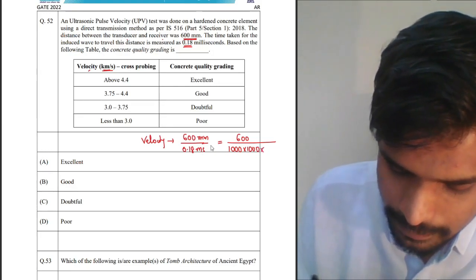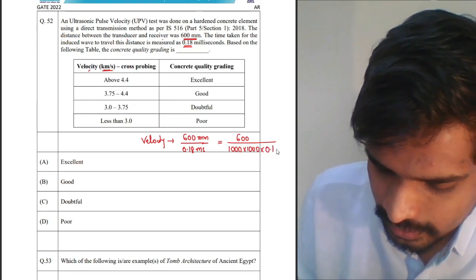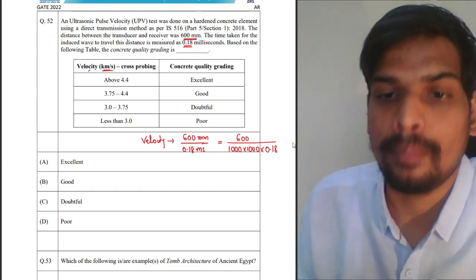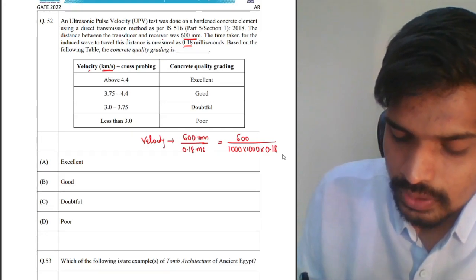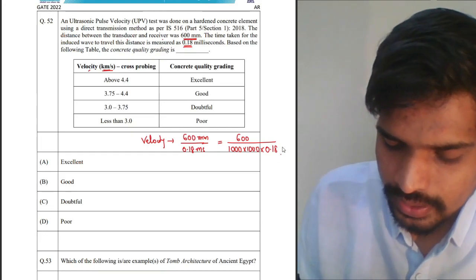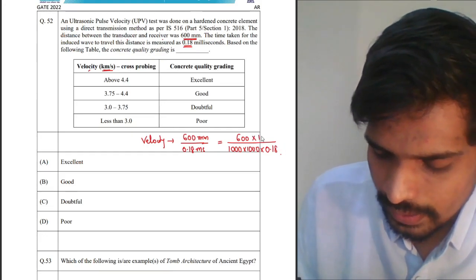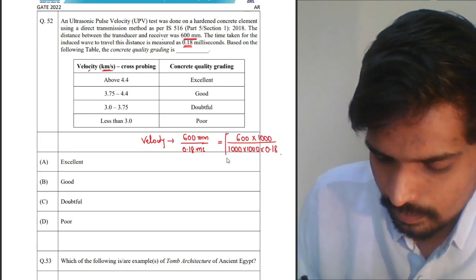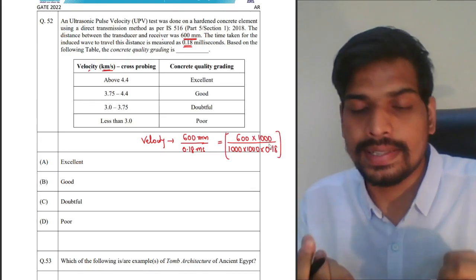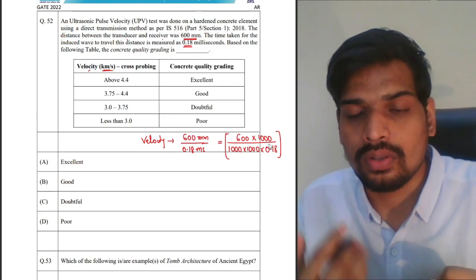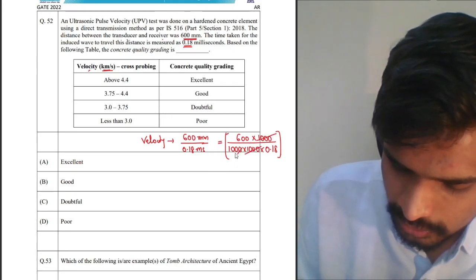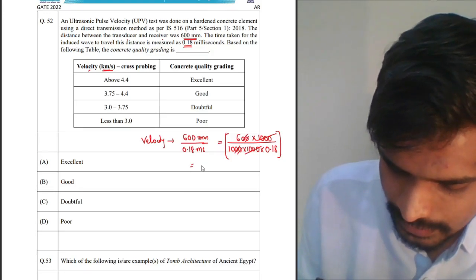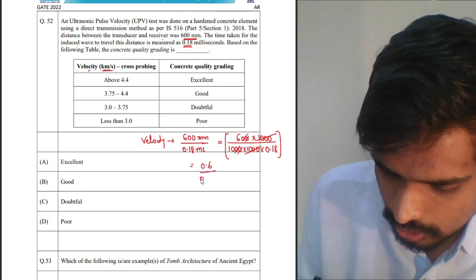Now coming to time, 0.18 milliseconds. Milli is 10 to the power of minus 3. So basically, if you convert this millisecond into second, into 10 power minus 3, so you can write 10 power 3 in the numerator. 0.18 millisecond, 0.18 divided by 1000. So that goes to the numerator. 1000 and 1000 gets cancelled. Zeros get cancelled here. You will get this as 0.6 upon 0.18.